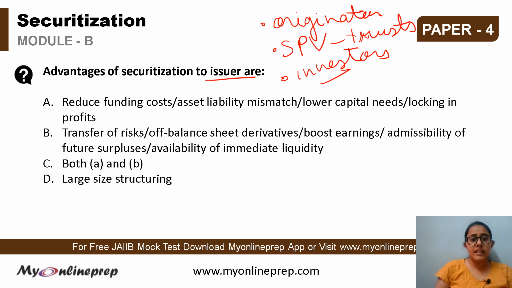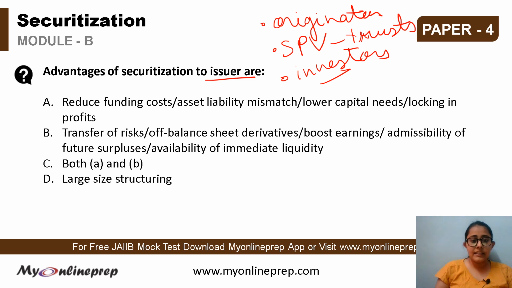So there are advantages for all of these, and the question is asking about the advantages of securitization to the issuer. Options are A, reduce funding cost or asset liability mismatch, lower capital needs or locking in profits. B, transfer of risk of balance sheet derivatives, boost earnings, admissibility of the future surpluses, availability of immediate liquidity. C, both A and B, or D, large size structuring.